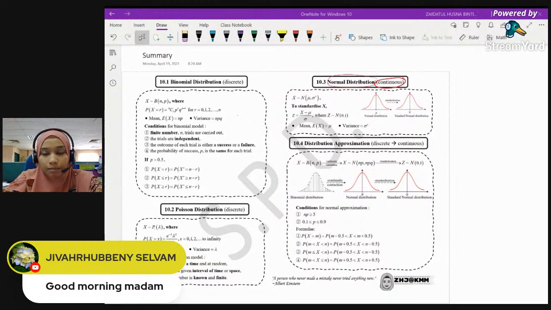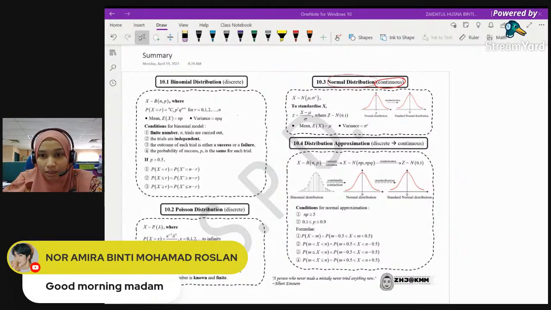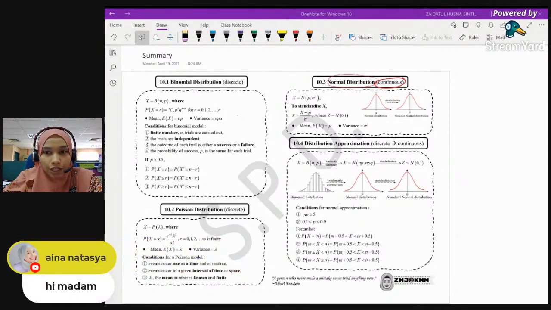Because this topic is quite important. After topic 9, this is the second largest mark contributor. I always say this, so you might be bored hearing about it all the time, but that's it. If you want to score an A for maths, you need to pay attention to topic 9 and topic 10.